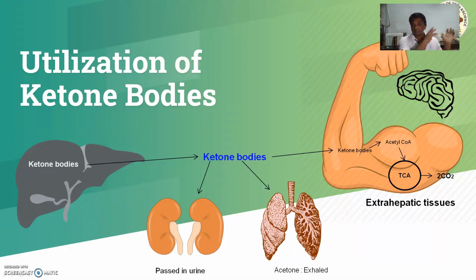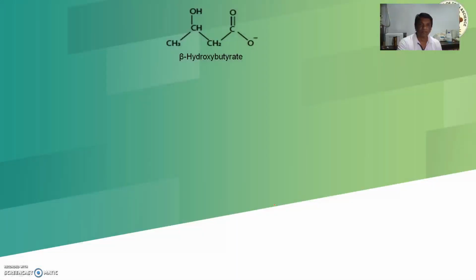The fatty acids cannot be used by the brain as an energy source. Only a very small quantity can be used by the brain, and mainly these ketone bodies, nearly 60 to 70 percent, are the energy source for your brain in the case of starvation. So how are these ketone bodies utilized?